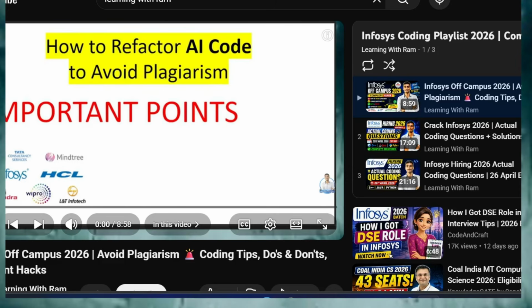I know for Infosys, what can I say, limited hiring will be there, because very few candidates are able to solve the coding questions, especially in physical mode. So don't think about whether I will get the Infosys job or not, but you try, just give your best, and leave the rest to God.